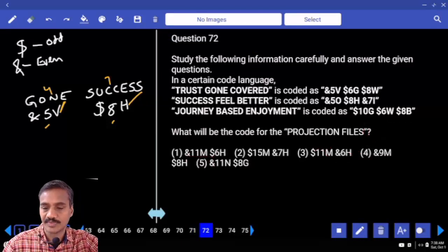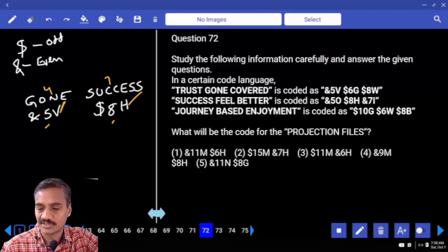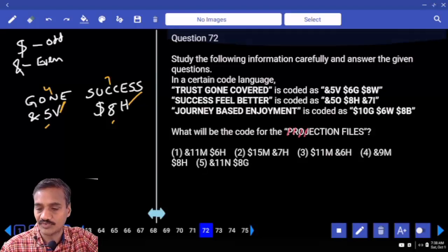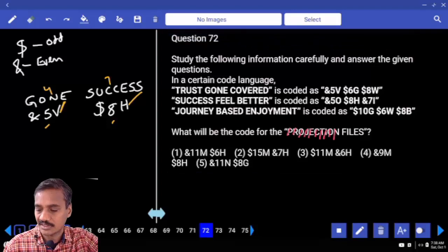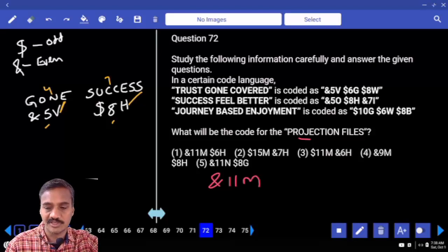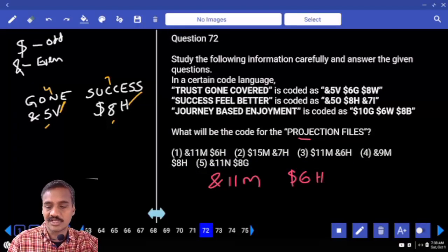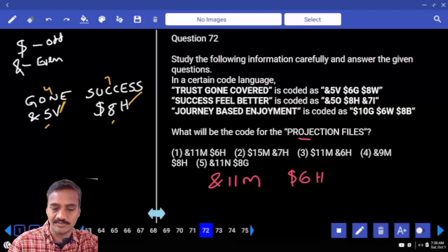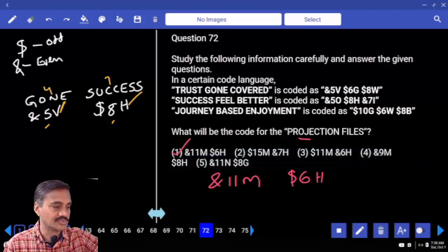Then 72. And projection files. Projection how many? 1, 2, 3, 4, 5, 6, 7, 8, 9, 10. 10 ఉంది కాబట్టి middle number must be 11. And even కాబట్టి ampersand. N కి opposite letter M. And to this files 5 + 1 ఎంత రావాలి చెప్పండి? 6. Odd number $. S కి opposite letter H. Hence $6H and 11M. Choice 1 is answer 72.